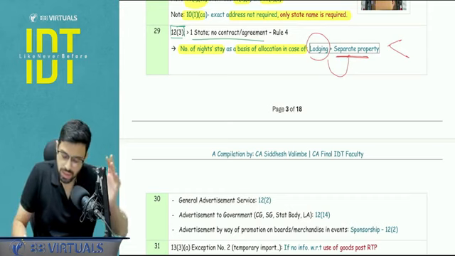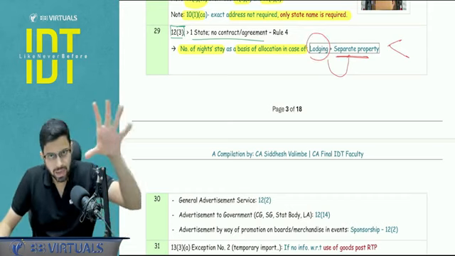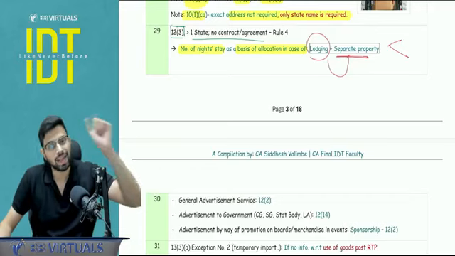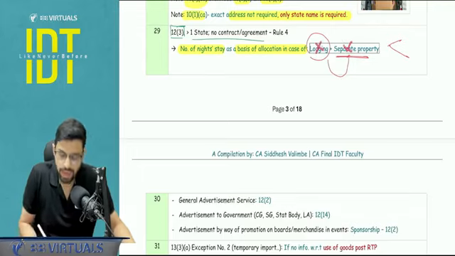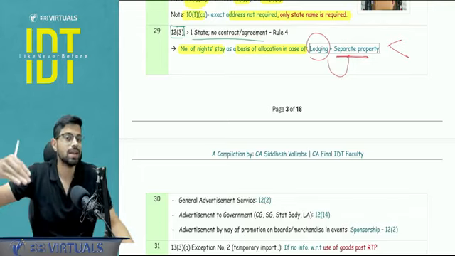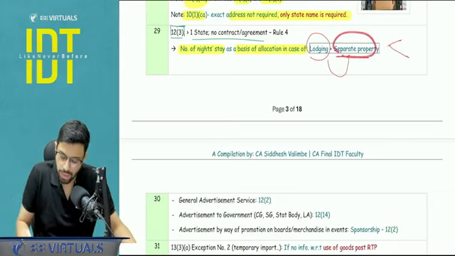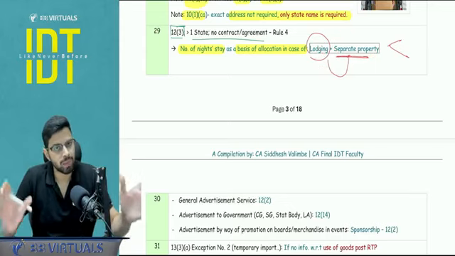Often I have seen that students learn only the lodging part. No, lodging is there, but those are separate properties, separate units of the hotel, and then there the lodging service is given. So if any one of these conditions is not met, the bifurcation will happen as per serial number 2 in that table, that is, the area lying in each state. For example, it's a separate property, but the service is with respect to, let's say, an architect. So you will bifurcate as per the area lying in each state of that property.